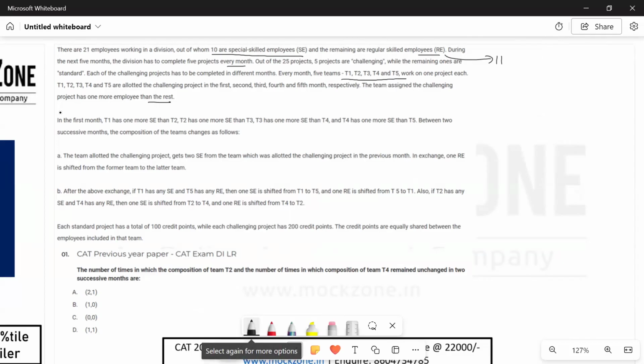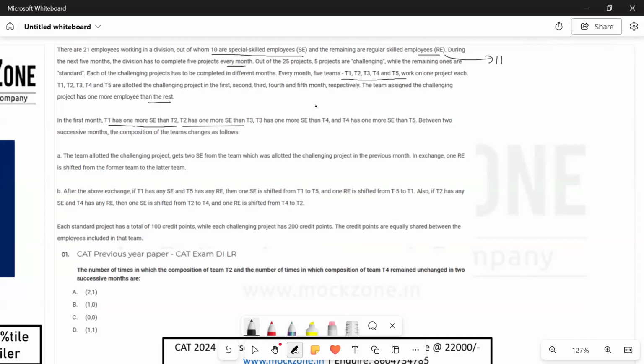Okay. So in the first month, T1 has one more SE than T2. T2 has one more SE than T3. So total SE, how many we have? 10. So it says that in the first month, T1 has one more SE than T2, T2 has one more SE than T3, T3 has one more SE than T4, and T4 has one more SE than T5.